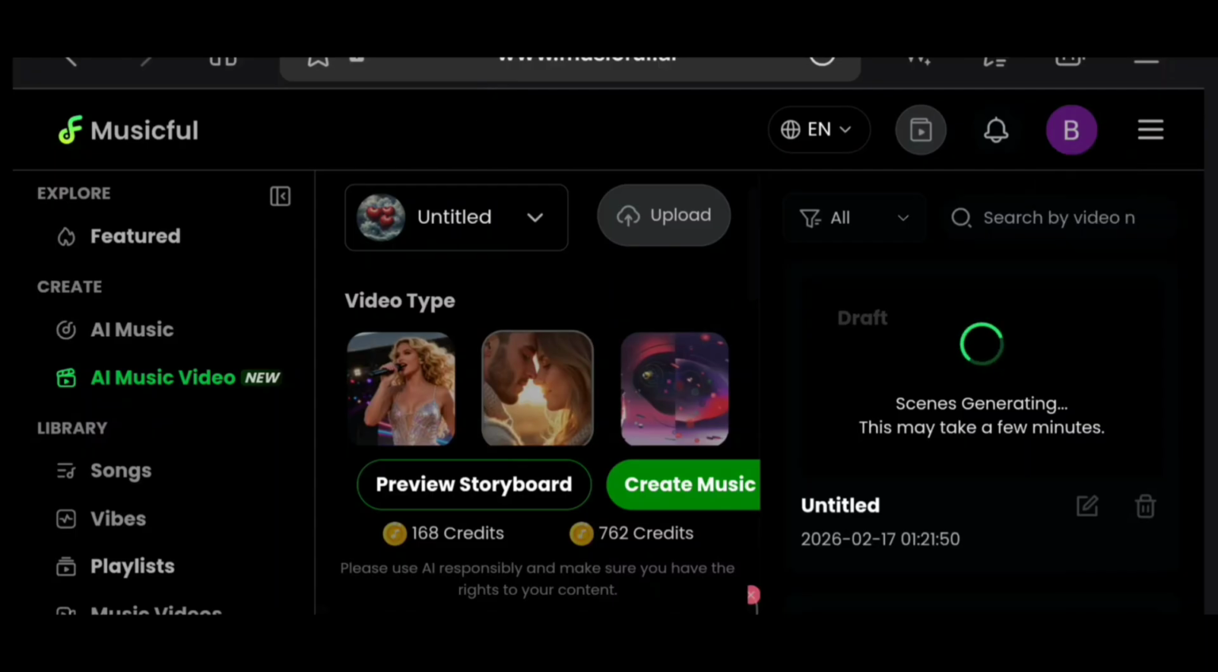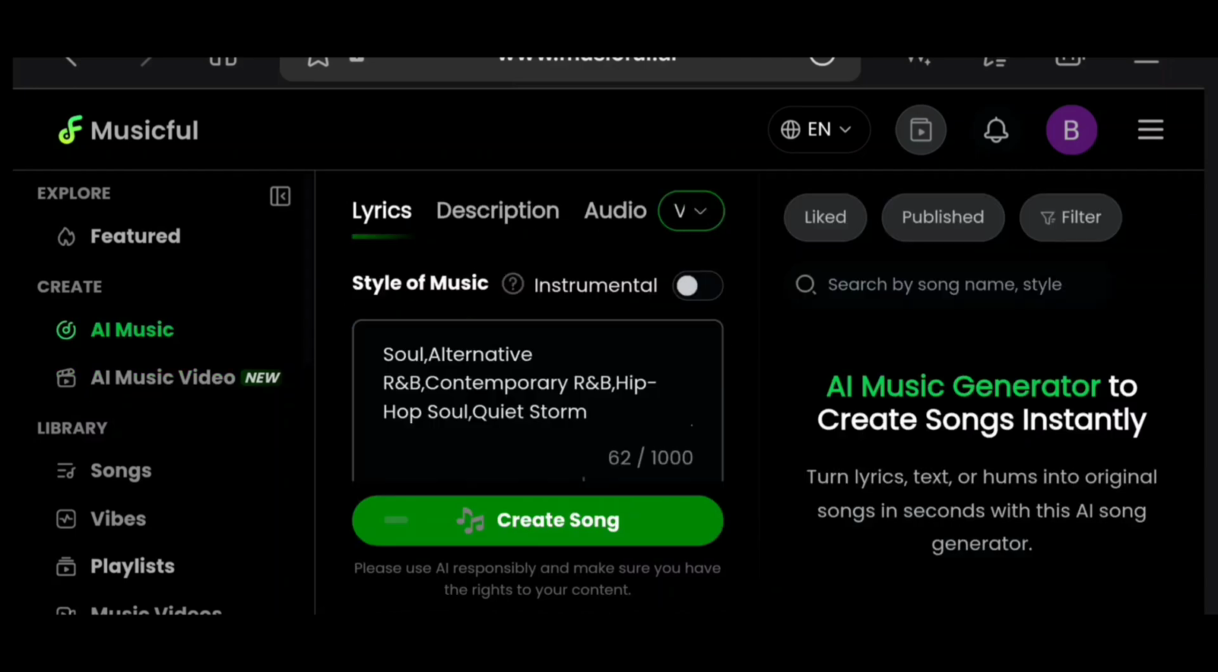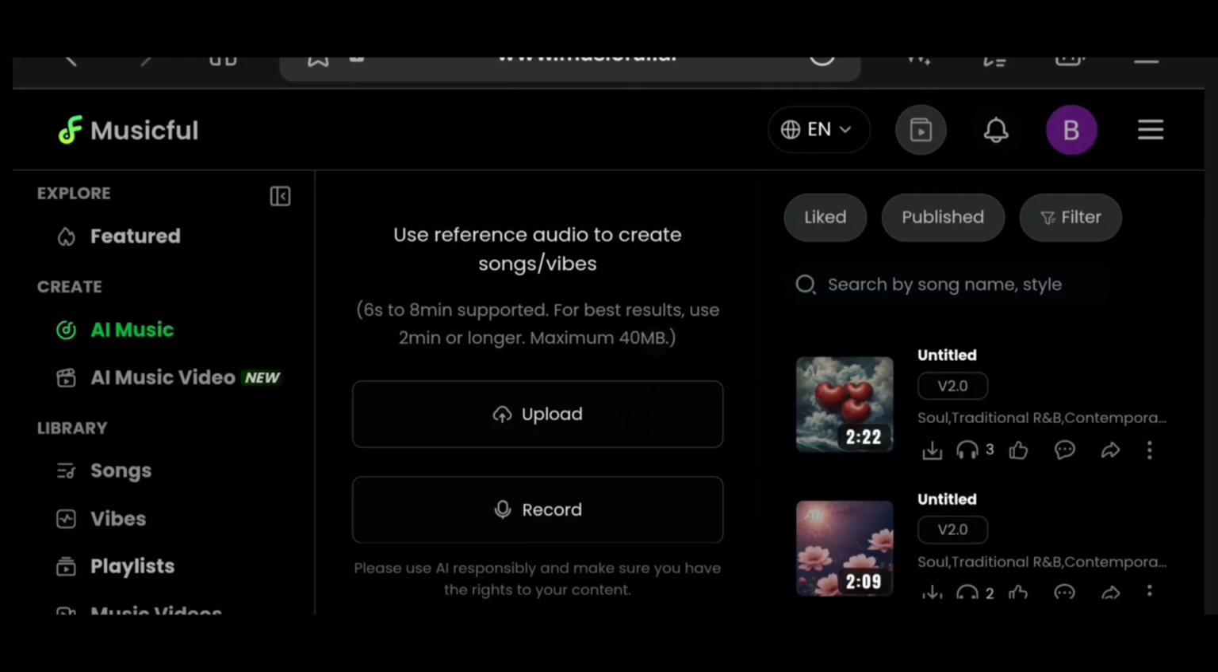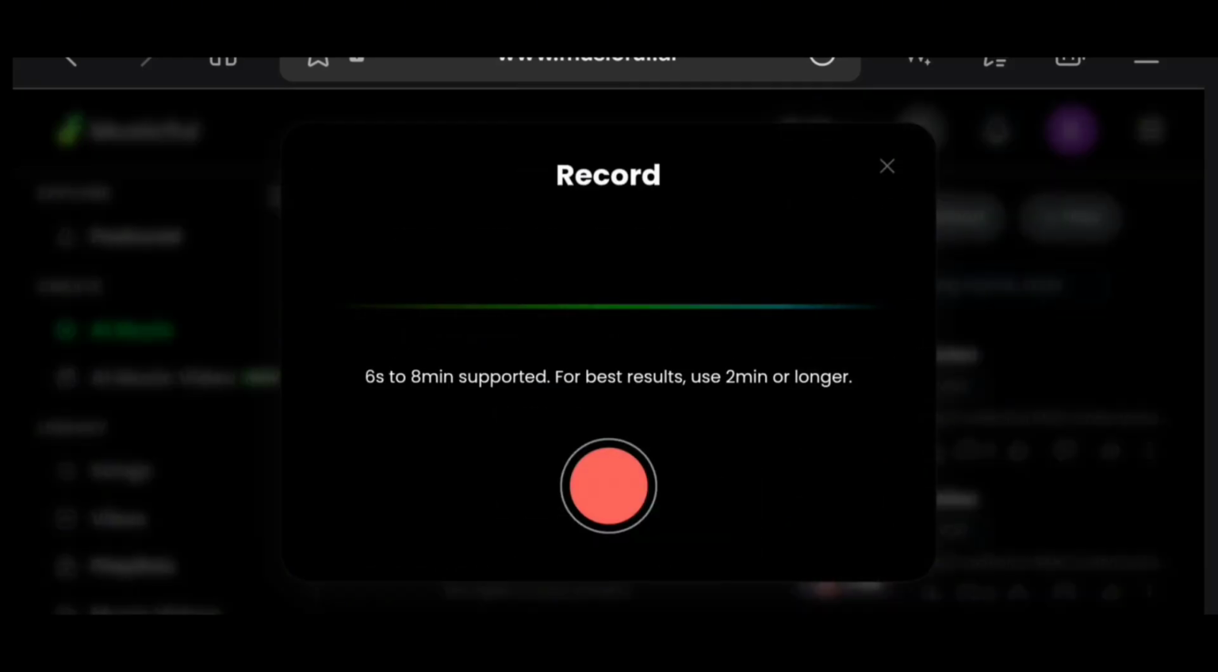Okay, so let's also check out generating audio with our own voice. I'm going to just do a freestyle of song, and then we're going to generate it. Here I don't have anyone that I want to upload, so I'm just going to record my voice here. This is how we record. It says record 6 seconds to 8 minutes supported. For best results, use 2 minutes or longer. So I'm going to just record a few seconds.